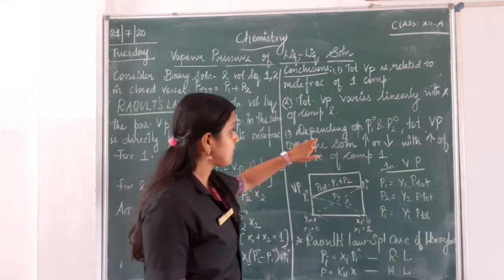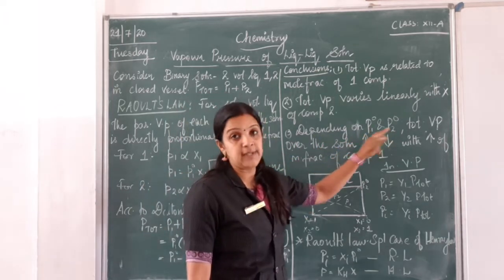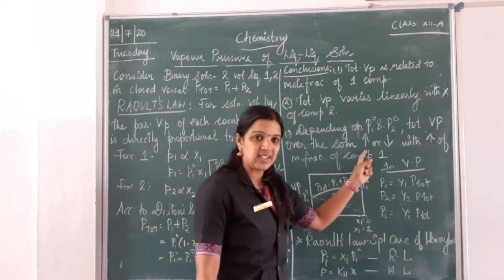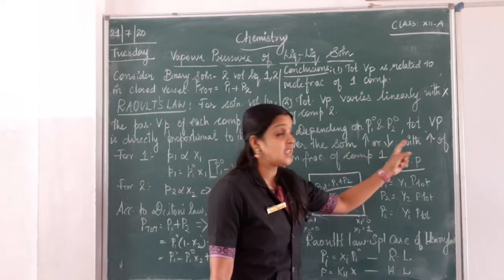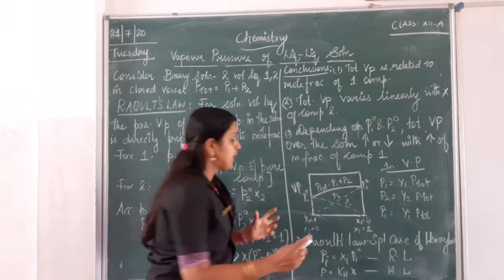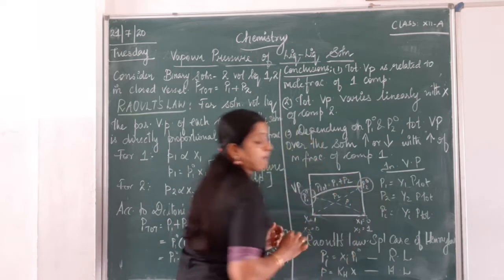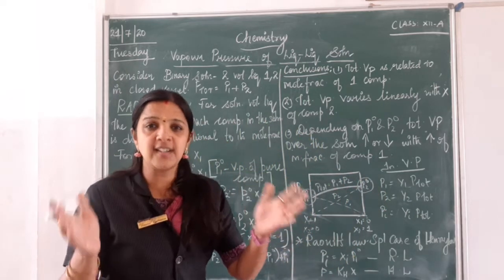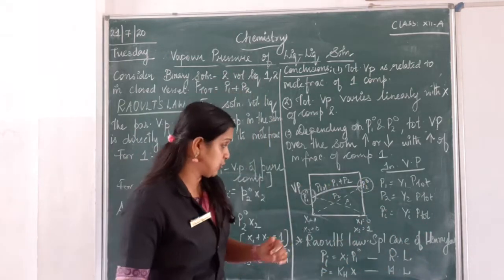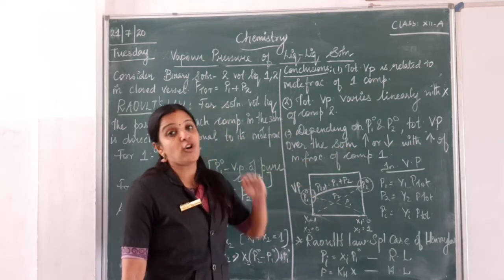And the last one is, depending on P1 naught and P2 naught, total vapor pressure over the solution increases or decreases with increase in the mole fraction of component 1. If I know the value of my P1 naught and if I know the value of my P2 naught, definitely I will be able to calculate the total vapor pressure of the solution. And what will happen to that? It may either increase or decrease.